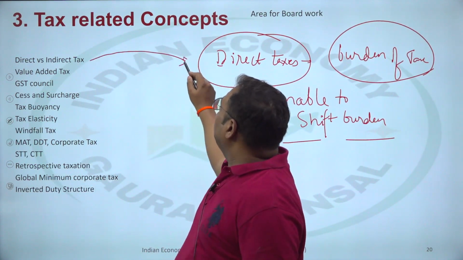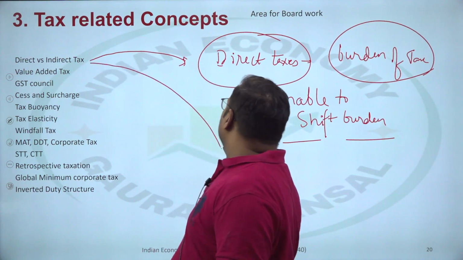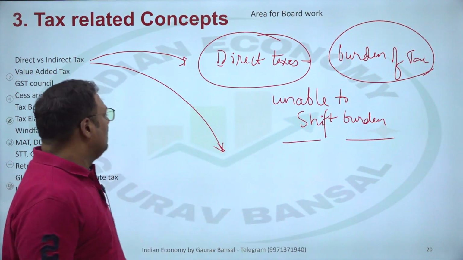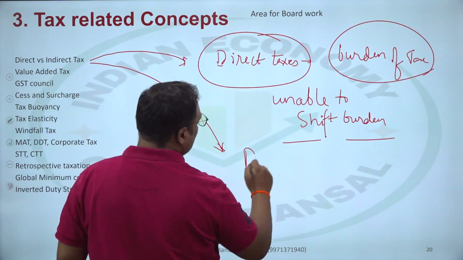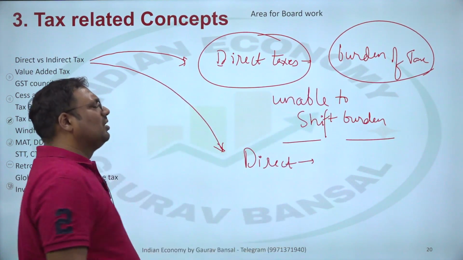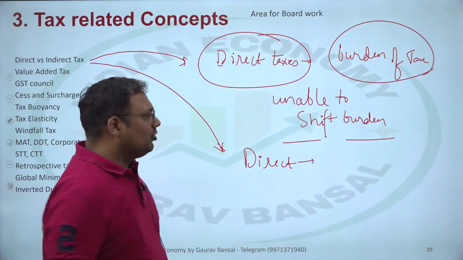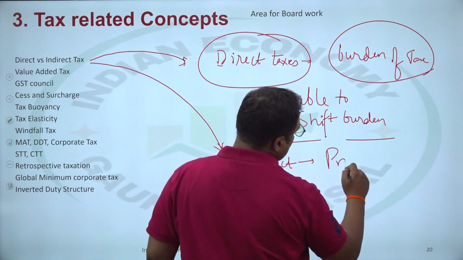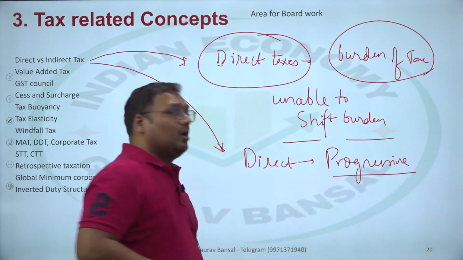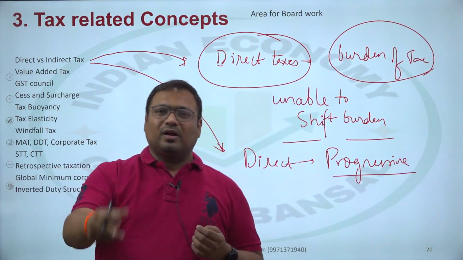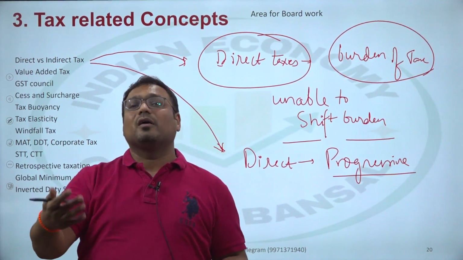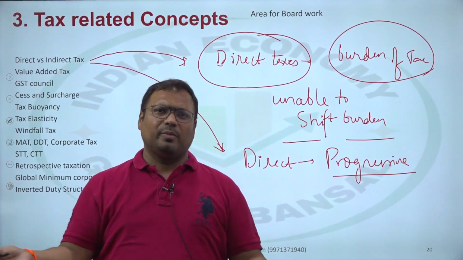Then what is the other classification? The impact of tax on economy, not on individual but on economy. So direct taxes, I'm writing only for direct. Indirect you can understand it is the other way around. Now direct taxes are generally progressive in nature. Because we are collecting directly from people who are bearing the burden, we can tax them higher according to their ability to pay, and that is what government does.